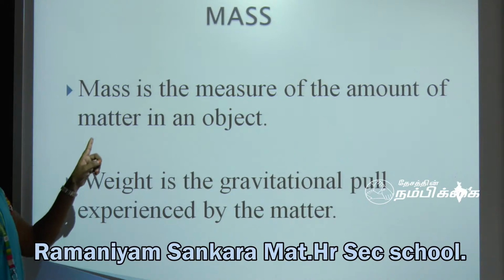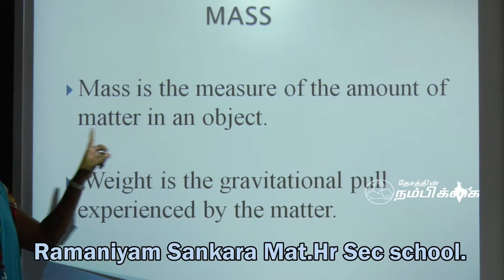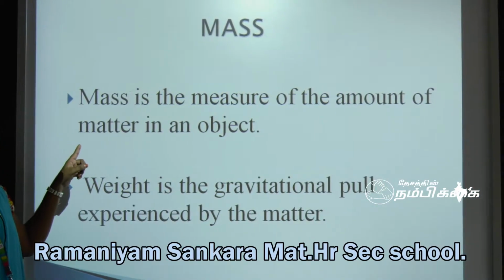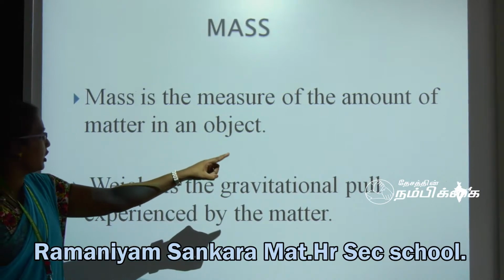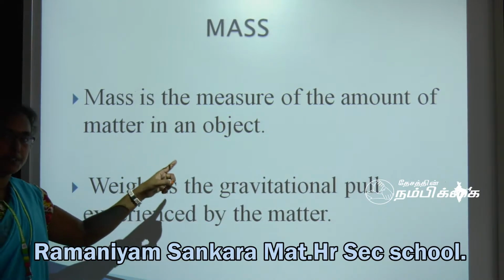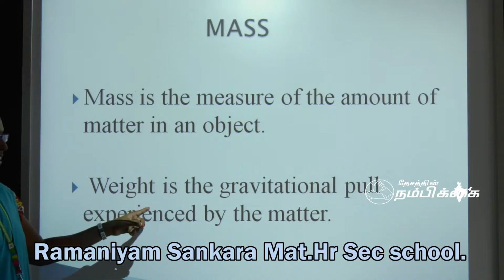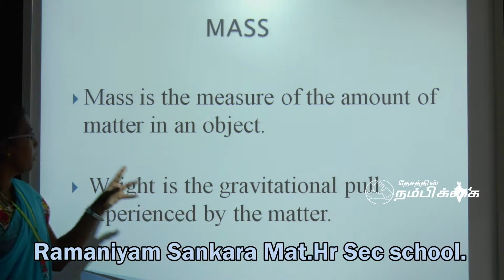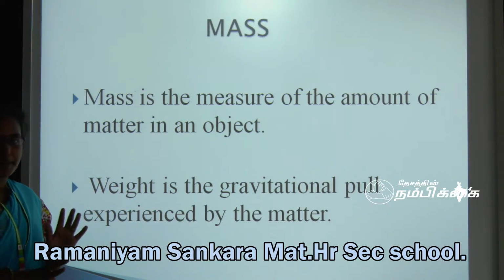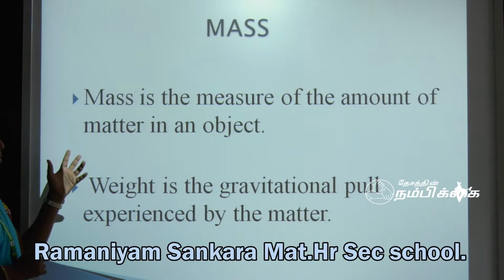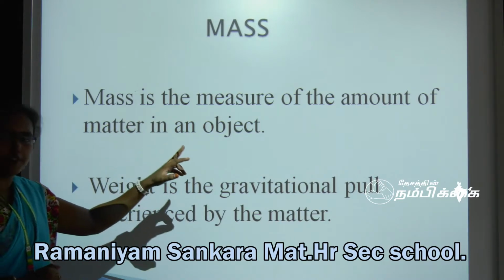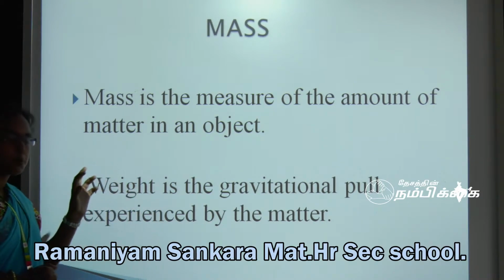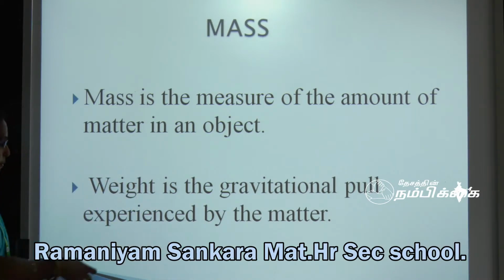Mass is the measure of the amount of matter in an object. Weight is the gravitational pull experienced by the matter. The mass and weight are not the same; they are different. What is mass? It's a measure of the amount of matter in an object. The weight is the gravitational pull experienced by the matter.